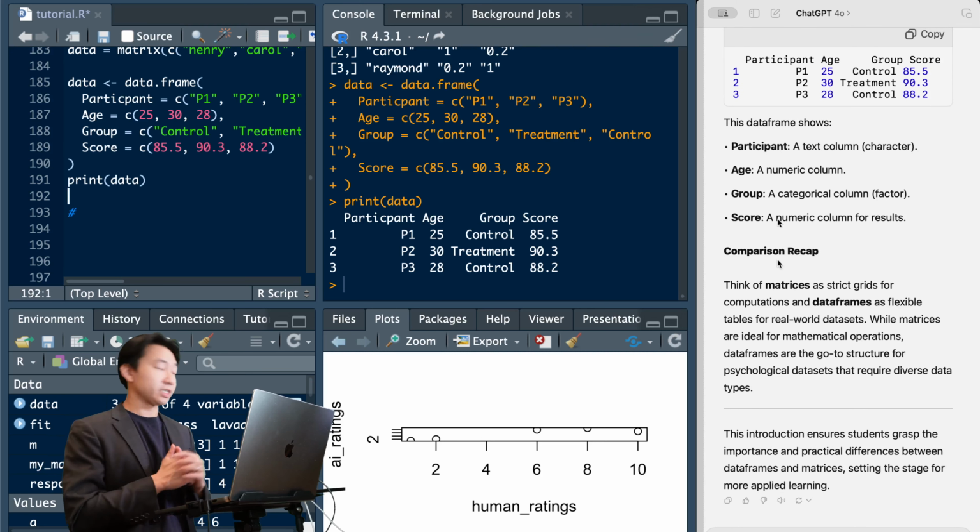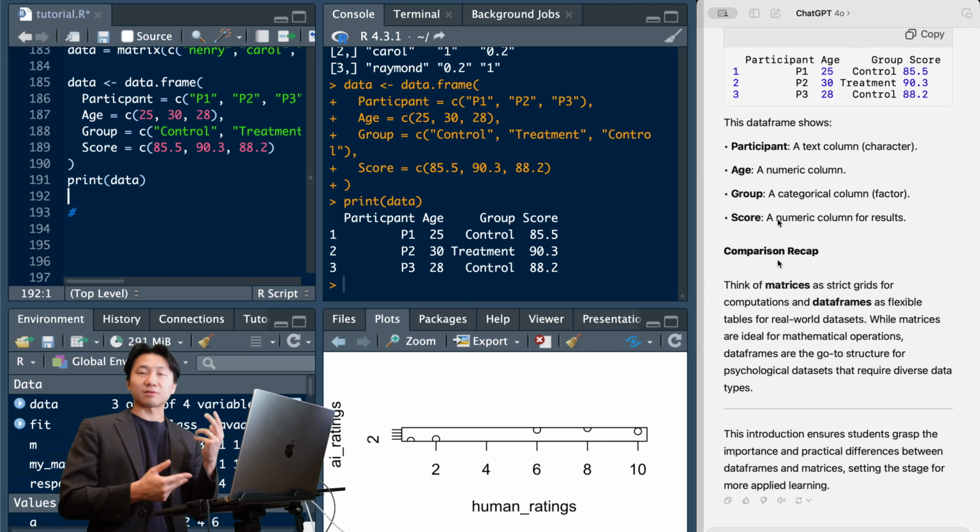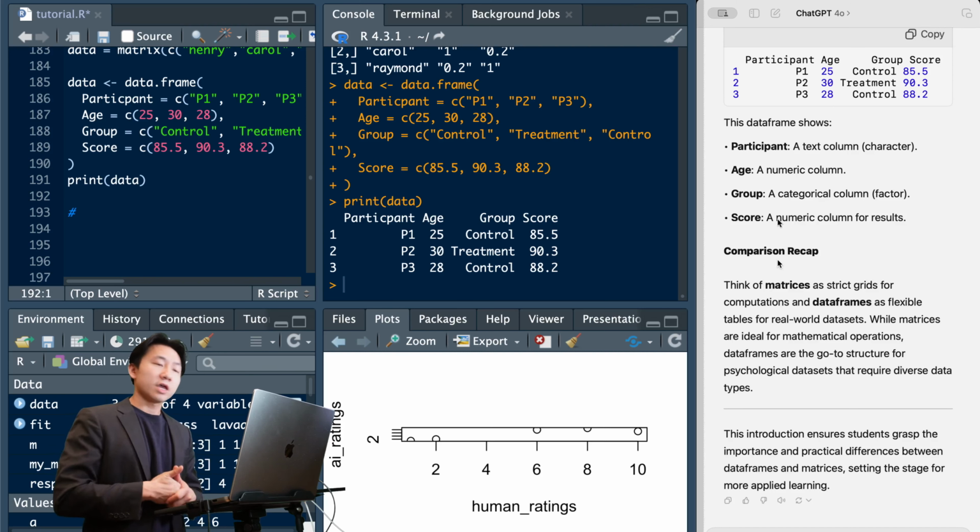So again, ChatGPT recaps it well for us. Matrices are strict grids. We do computations on them. Data frames are flexible tables like an Excel spreadsheet. They have column names. They can take in different data types.